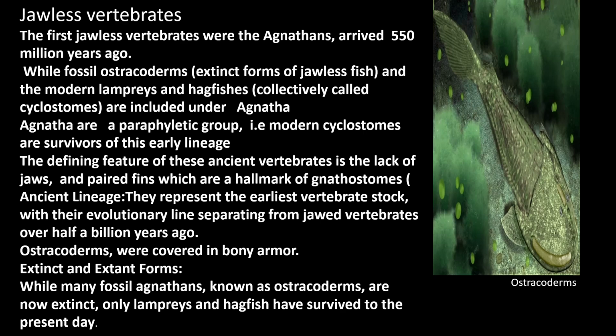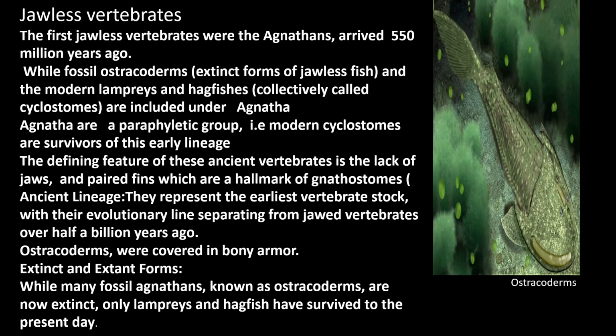These Agnatha are a paraphyletic group from where modern cyclostomes arrived. That means hagfish and lamprey arrived. Why is it called cyclostome? Because in that case, jawless fish, due to the absence of jaws, their mouth becomes rounded in shape. So they are known as cyclostome. Cyclostome means circular mouth.